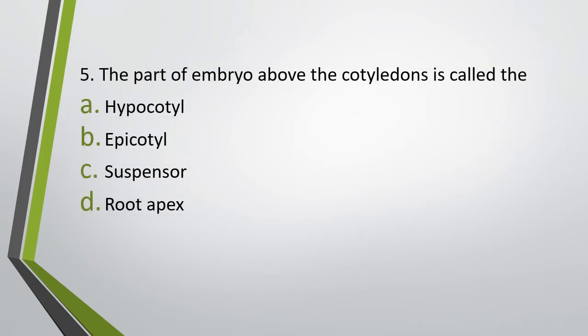Question number 5. The part of embryo above the cotyledon is called as hypocotyle, epicotyle, suspensor or root apex. Part of embryo above the cotyledon is called as. Correct answer is option B, that is epicotyle. So the part of the embryo below the cotyledon is hypocotyle and above the cotyledon is epicotyle.